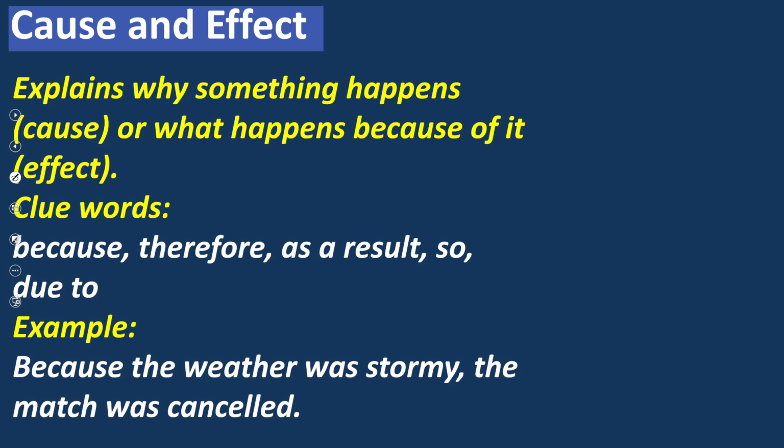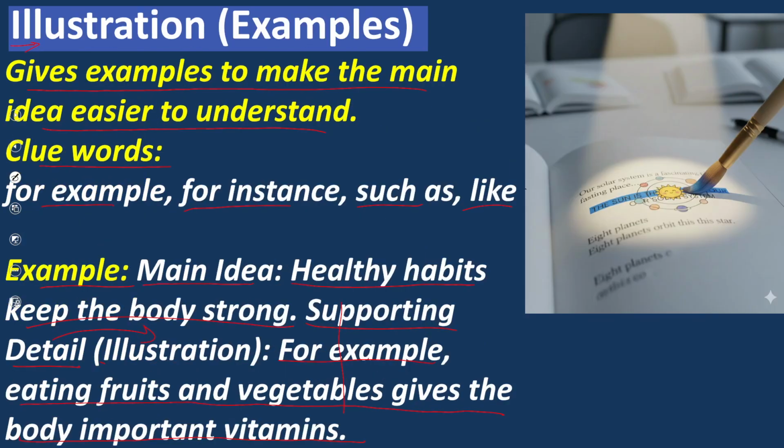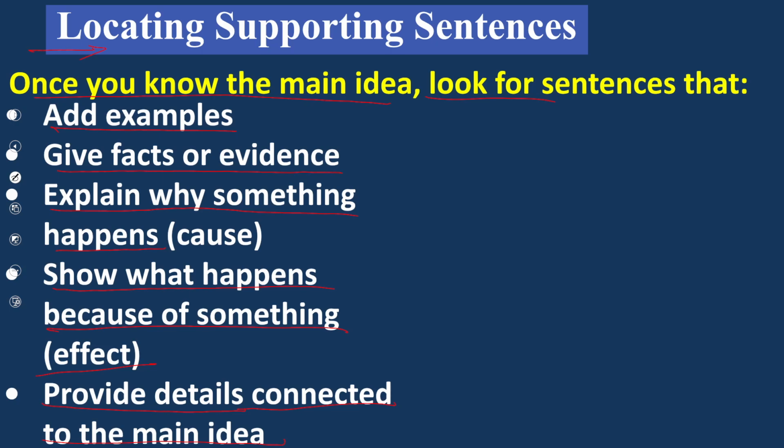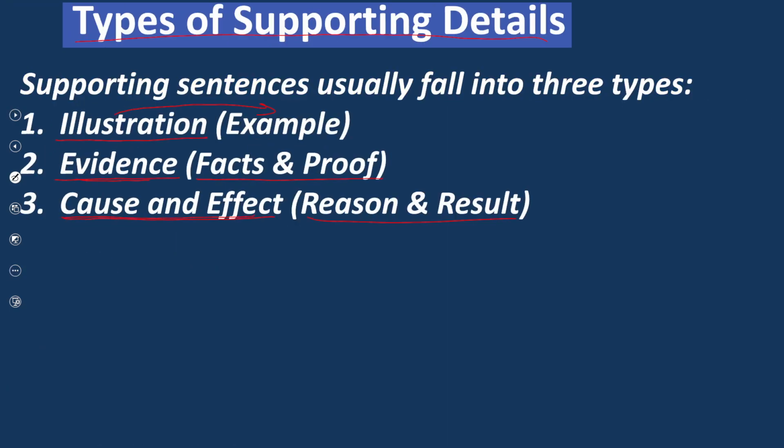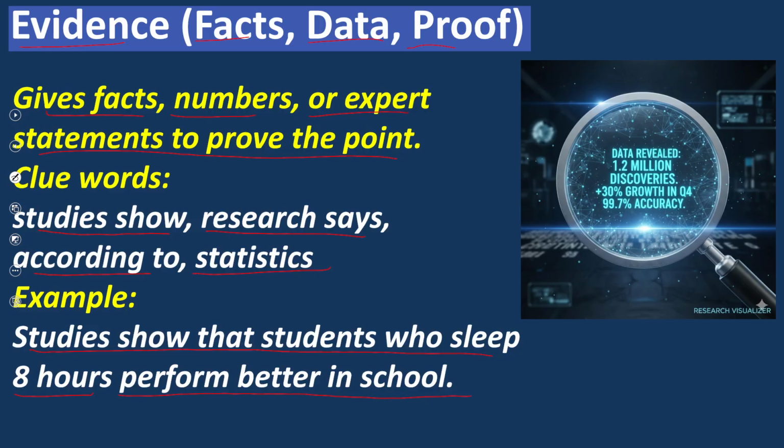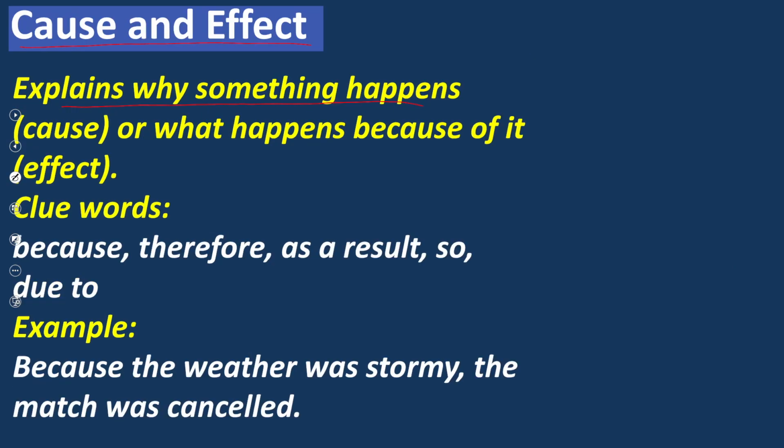Cause and effect explains why something happens. I mean, evidence is facts, proof; cause and effect tells us about the cause, or what happens because of it, the effect. The clue words of cause and effect are because, therefore, as a result, so, due to.